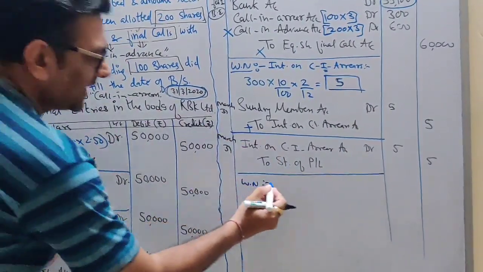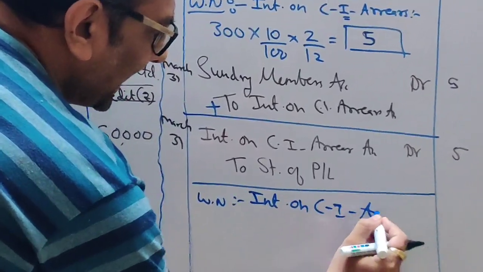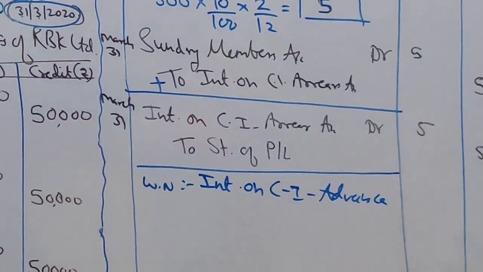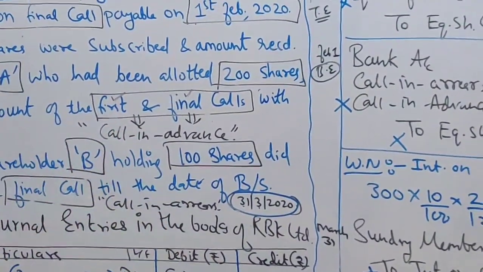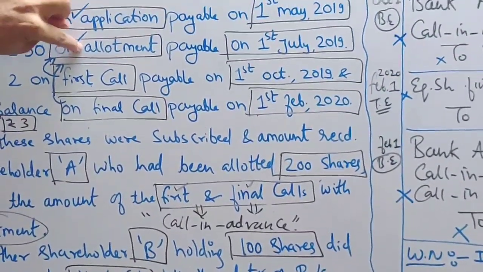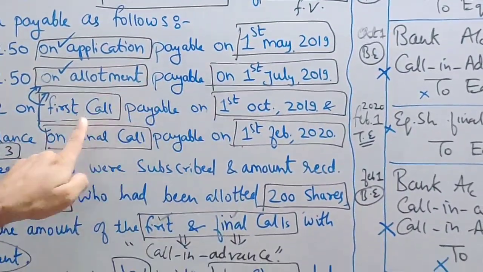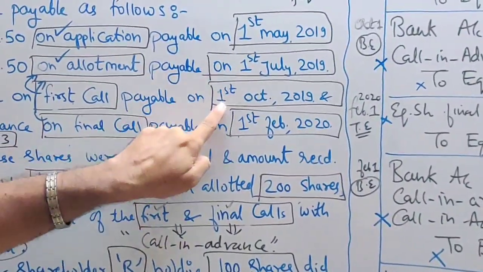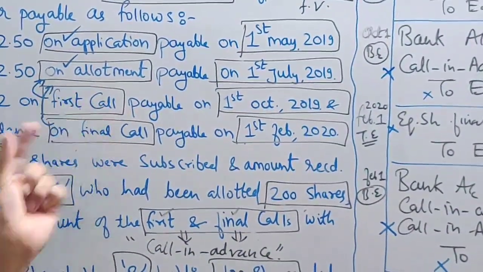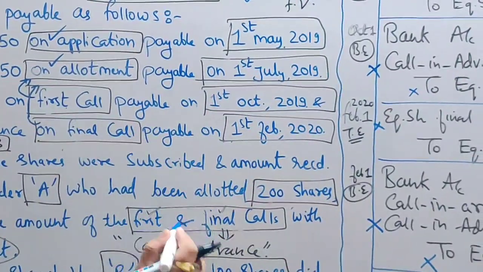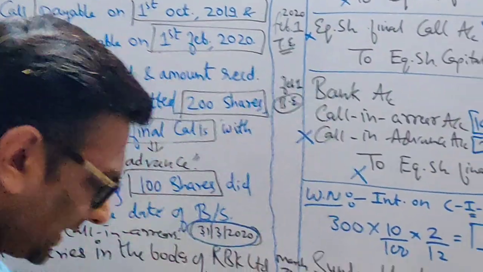Now here what are we finding? Interest on call in advance. Who paid advance money? Mr. A. He paid first call money in advance, when he paid at the time of allotment. So from the allotment date till the date of first call, this is the time period you will consider. I am going to calculate interest on first call and final call separately for better understanding.